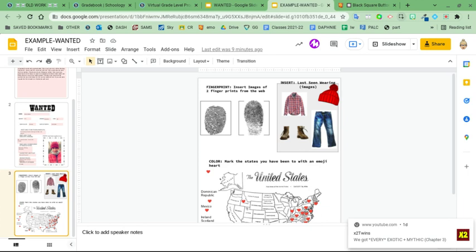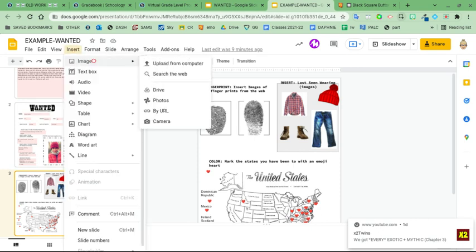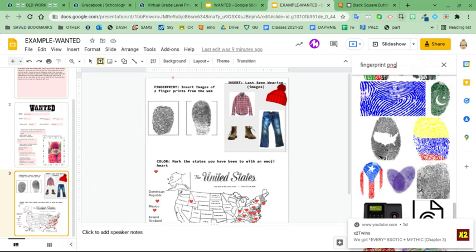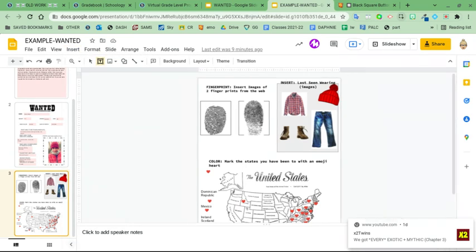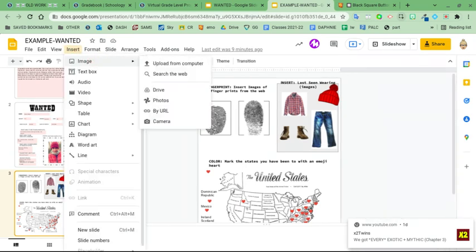Outfit last seen wearing, you can put some of your favorite outfit pieces, like what would you be seen wearing. So I put a little snow hat because I'm always cold. I put some jeans, I put a shirt, and I put a pair of boots. So the same way, insert, image. You might, for instance, insert image, search the web. What if I type in, insert image? I thought I could delete that.